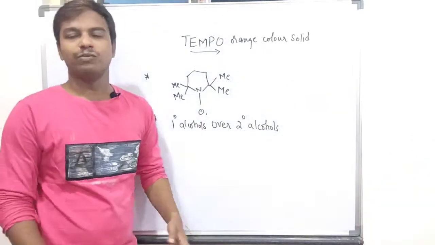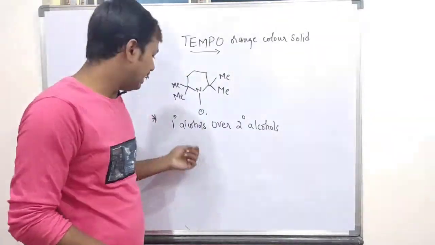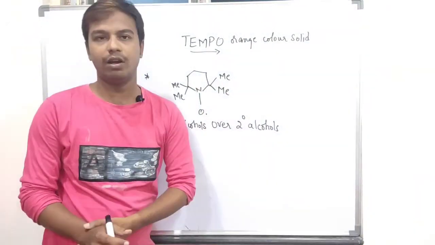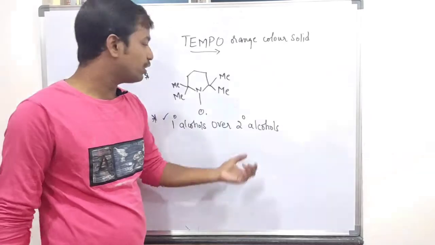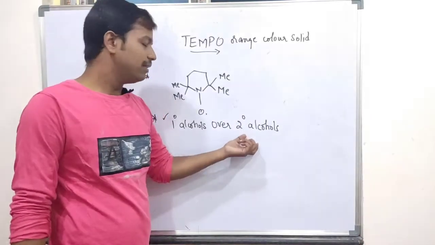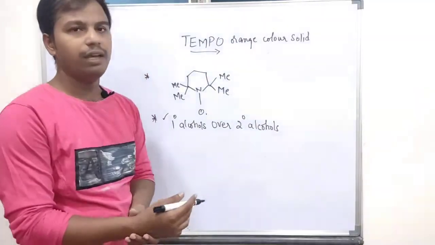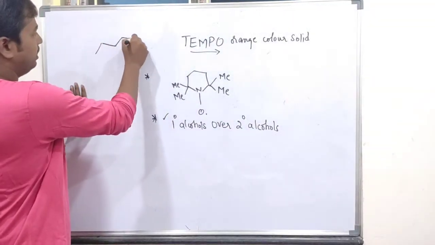So if any compound is present which has both a primary alcohol and a secondary alcohol, by using TEMPO you can selectively oxidize the primary alcohol without protecting the secondary alcohols. You don't have to protect the secondary alcohols, you can directly perform the reaction. So see here, consider this example.